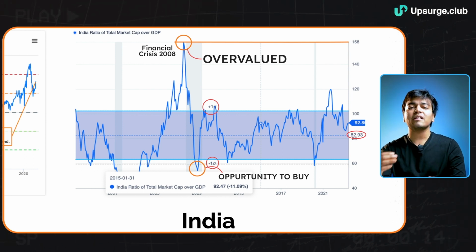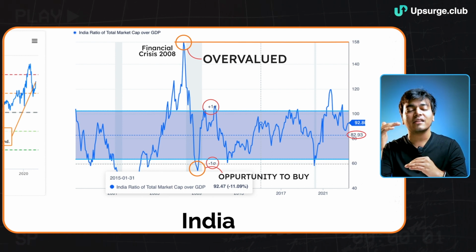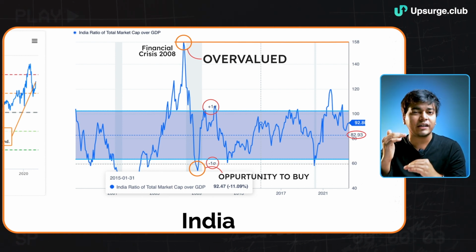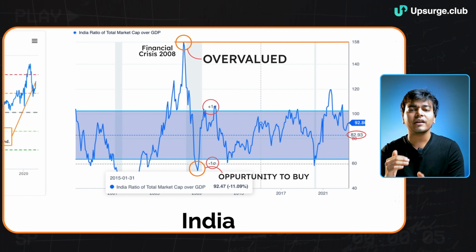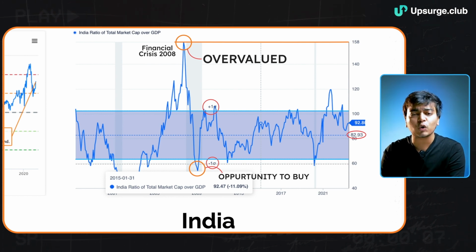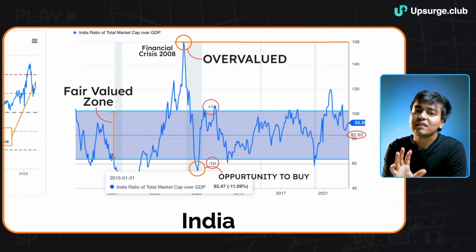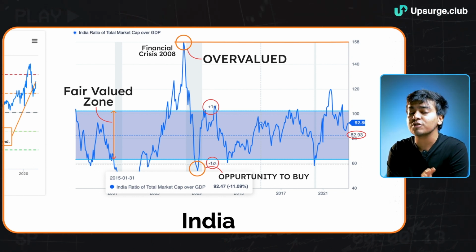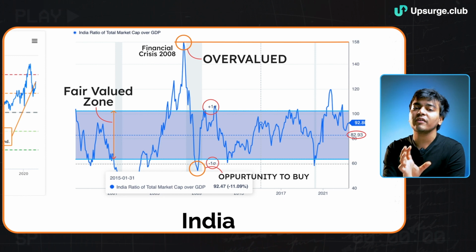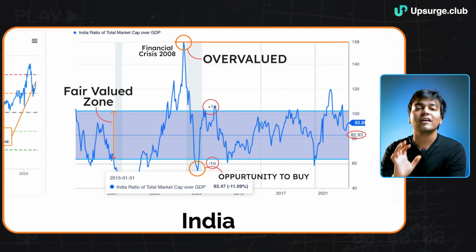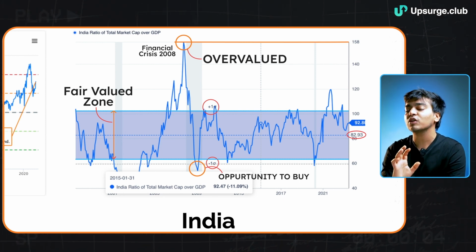So what I feel is that if the markets are in this range of 60 to 100, we can say that the markets are not overvalued and are in a good, fair valued zone, and we can easily buy in this range because the GDP is performing well, and at the very same time, the Buffett indicator is telling us that the markets have not entered the overvalued zone.